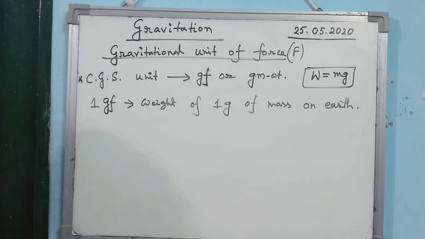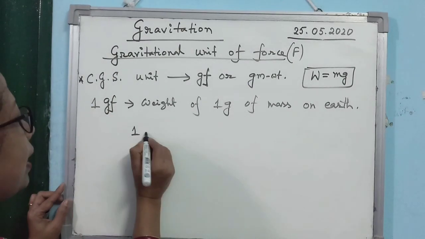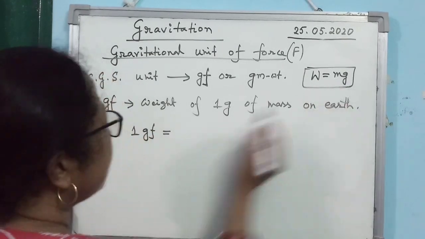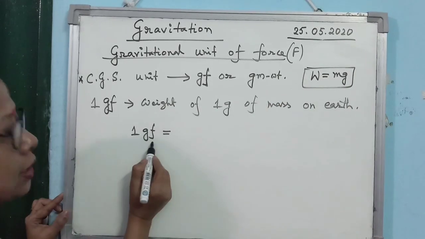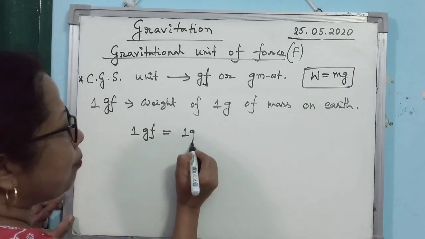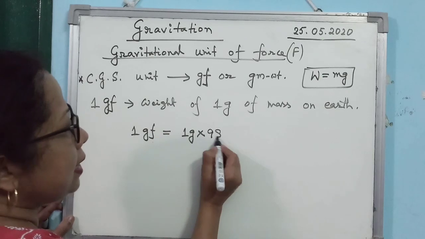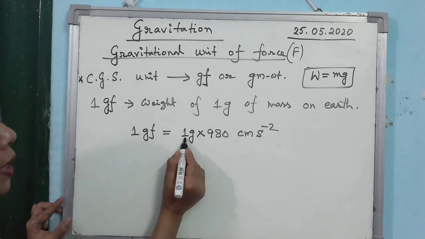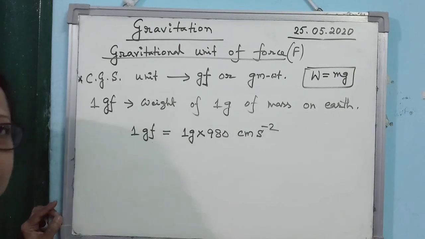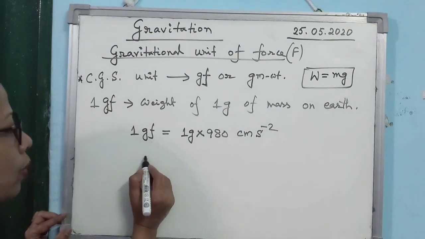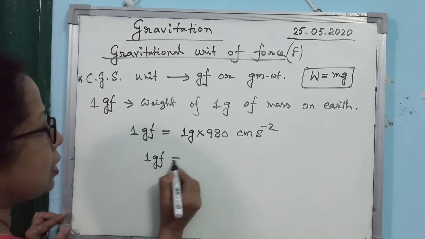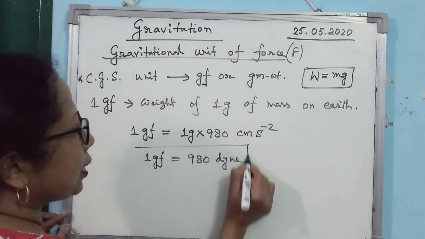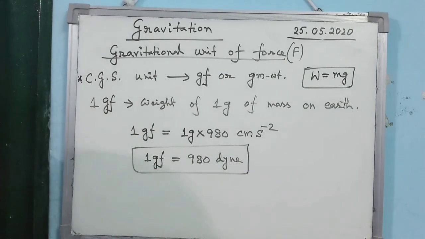What is the relation between 1 GF and dyne? You know that W is equal to m into g. When the force W is 1 GF, then m is 1 gram. Now, what is the value of g? 980 centimeter per second square. Gram into centimeter per second square is nothing but dyne. So what is the relation you are getting? 1 GF is equal to 980 dyne. Is that clear? This is an important relation.